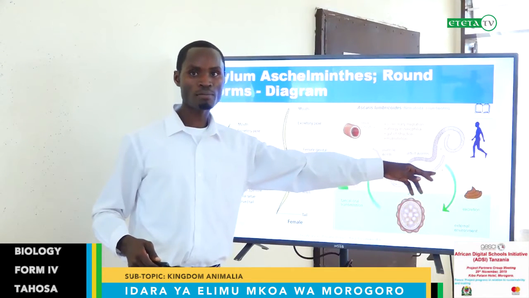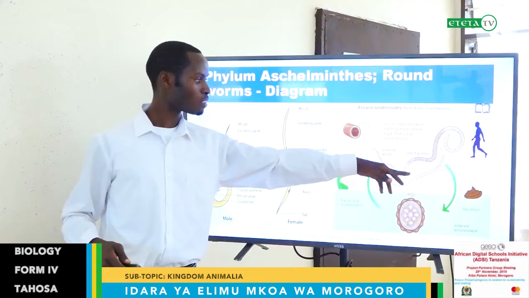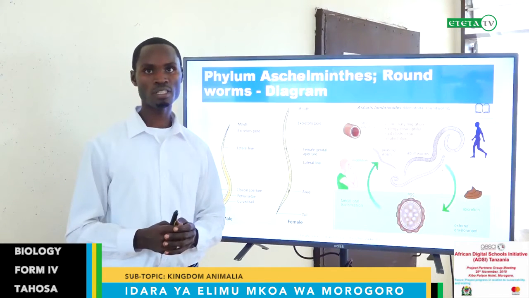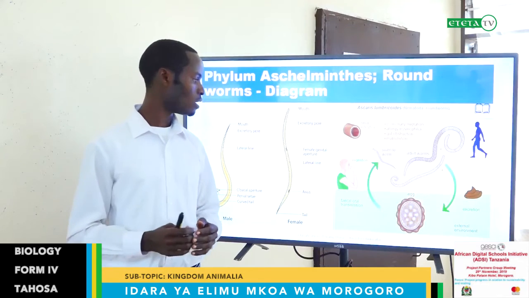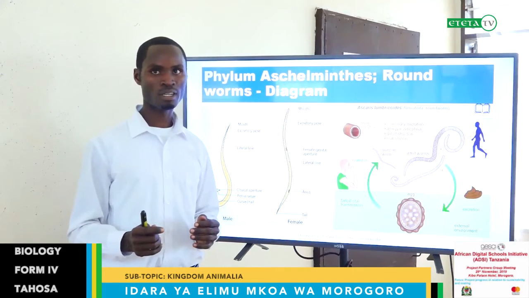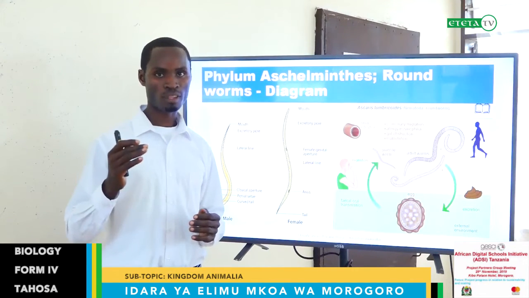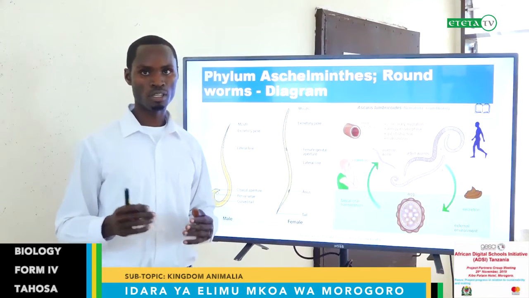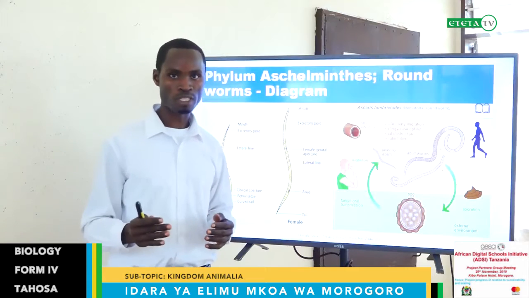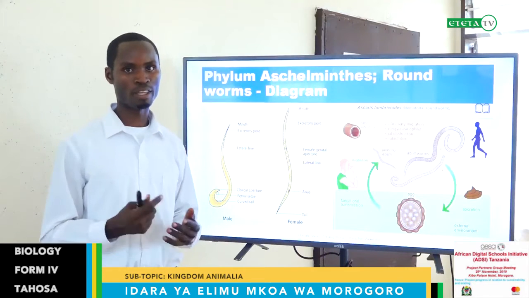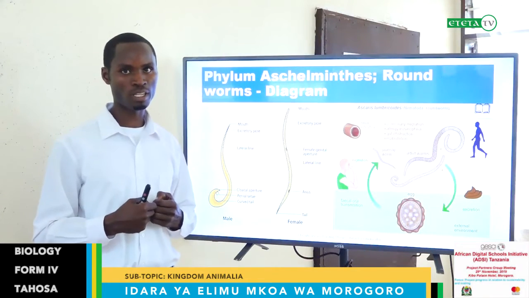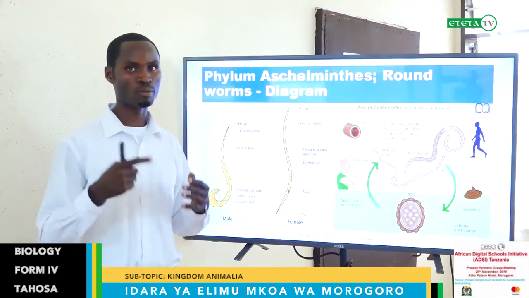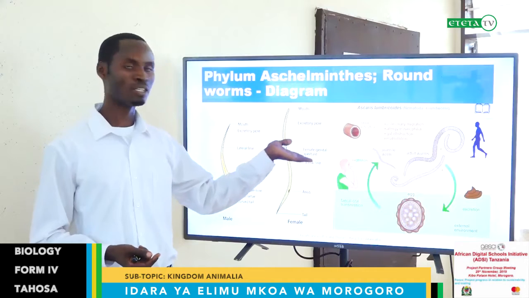The eggs will come out in stool, and then can spread in the soil, in the water, or somewhere else, and then we can drink them or ingest them through water. You can get them, and then when they go in your body, the eggs hatch and develop into adults. Repeat the same.